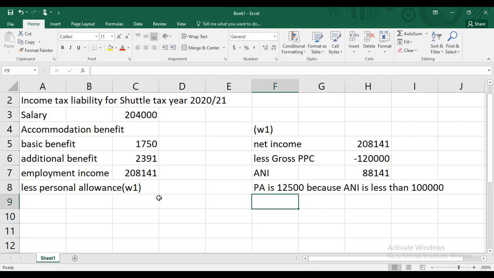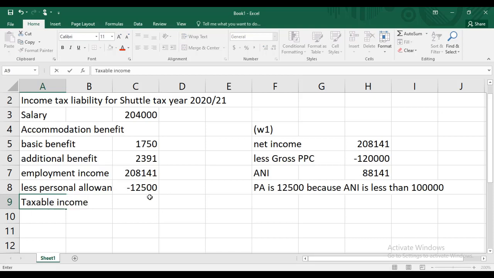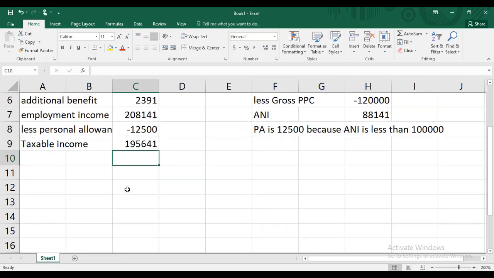So now we need to deduct this 12,500. Here comes the taxable income. Our taxable income is 1,95,641.